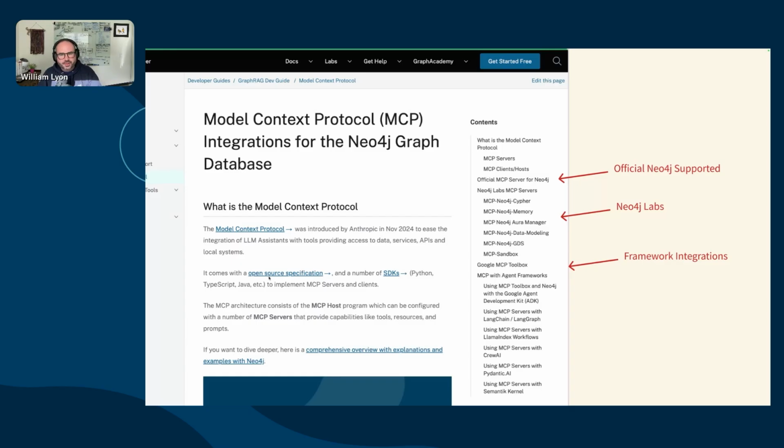There are a lot of challenges, especially around security and authorization with MCP. So if your requirements need an officially supported MCP server, look for the official MCP server. But these Neo4j Labs servers, these projects, have maybe more experimental functionality, and there are a handful of those. We'll talk about what some of those are in a minute. And then there's documentation on different framework integrations, like the Google MCP Toolbox for building MCP servers or integrating MCP servers into all of the different agent frameworks.